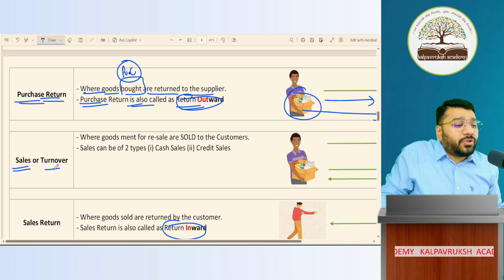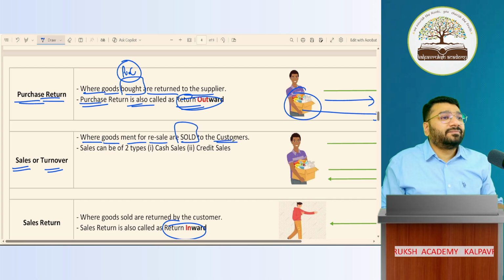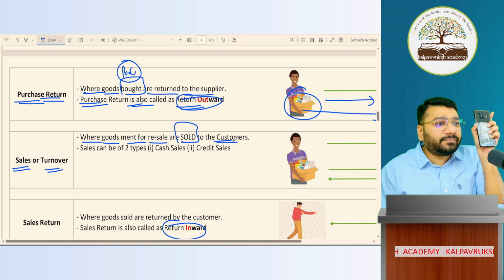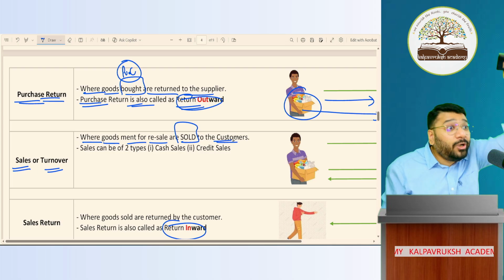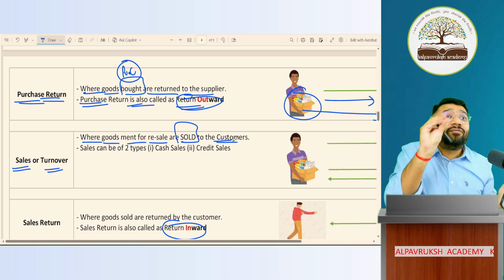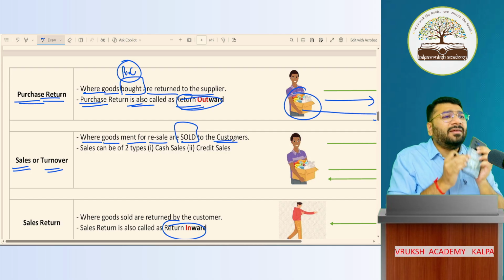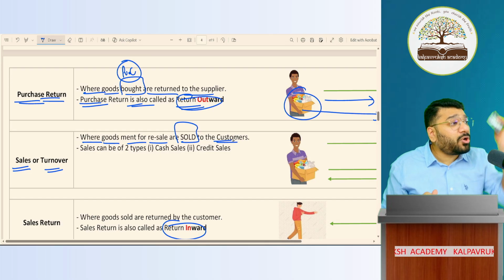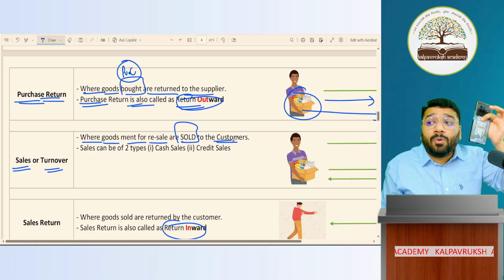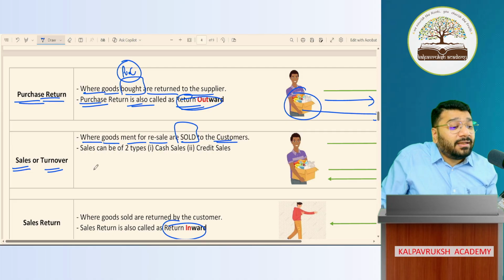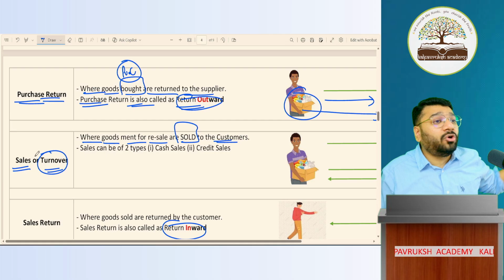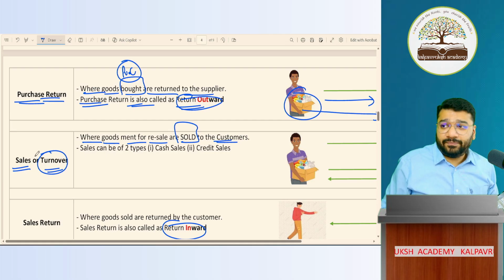Sale, also called as turnover. When the goods meant for sale or resale are actually sold to customer. I purchase his mobile phone. What is the intention? To sell. I sold it. I sold his mobile phone for 50,000 rupees. This is called as sale, also called as turnover. Got it?